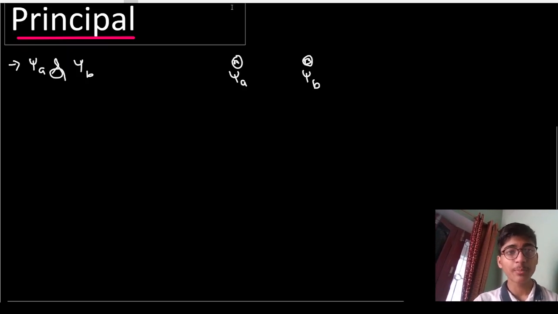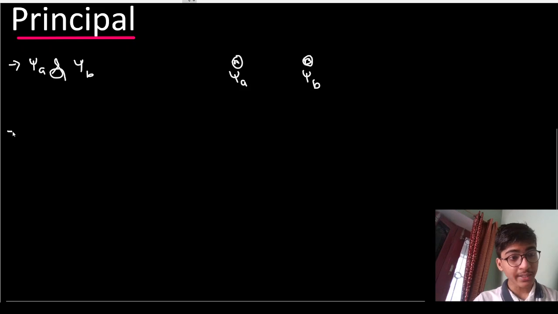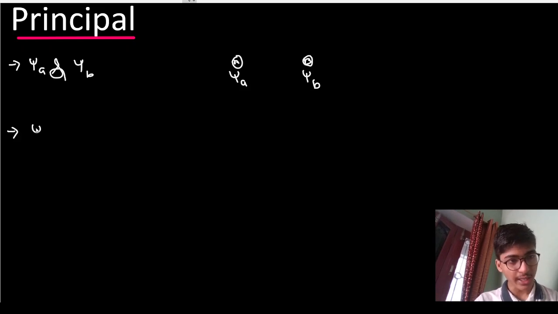So now in quantum mechanics, how can we write this in a good form? Collectively we can write their wave functions like this. Let's say they have coordinate positions R1 and R2, their respective coordinate positions. So psi(R1, R2).